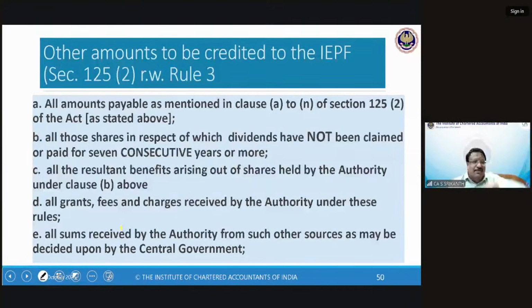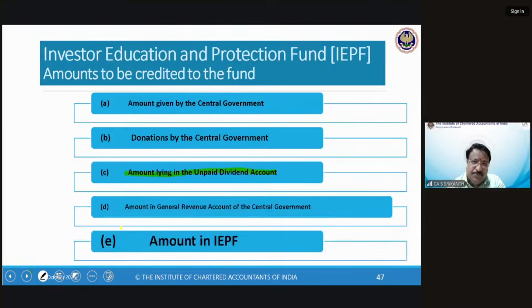That will be a great chain where you have to trace the merger, see who is the new company now, go there, because they would have taken over this from the merged company. All grants, fees, and charges received by the authority under these rules. All sums received by the authority. This is rule 3. This is the main section.